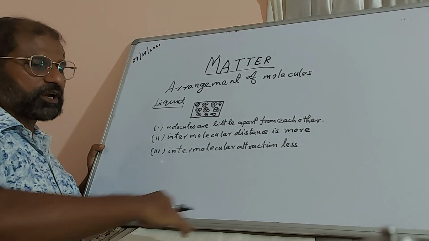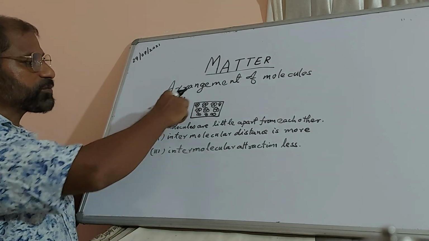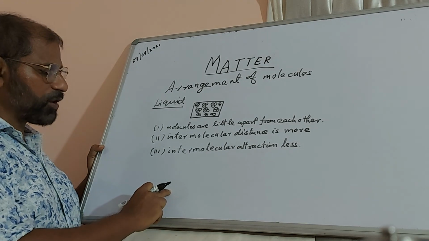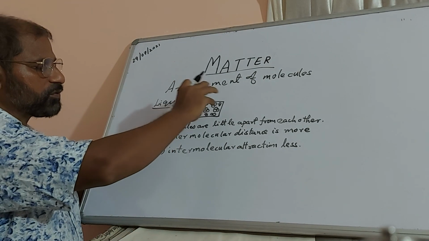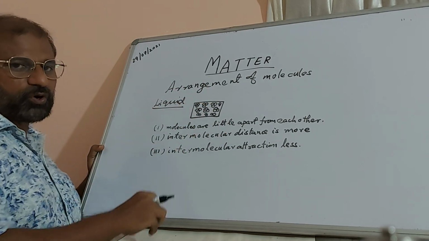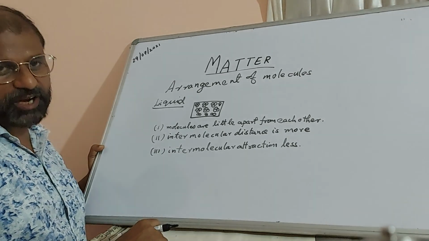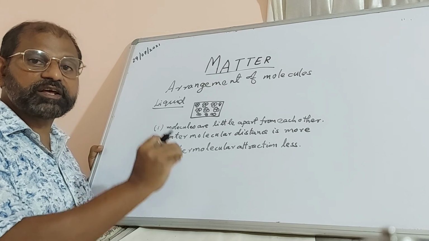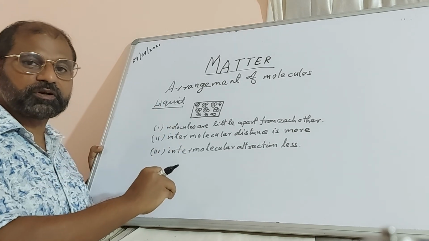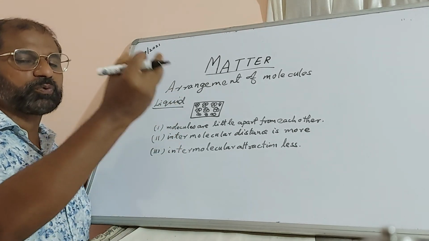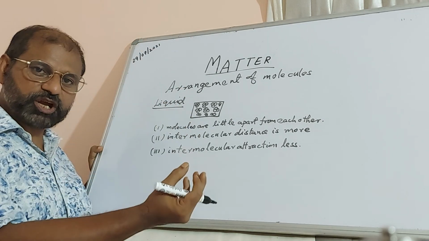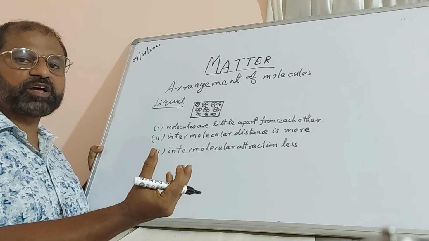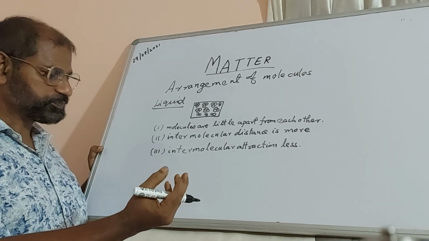Oil, if you pour, again spreads, it flows. That is because of the distance between the molecules, they are able to move around. And since they are able to flow, they don't have a definite shape. They always take the shape of the container in which you are putting them in. Any liquid you put in a container, if you put water in a bottle, it takes the shape of the bottle. If you pour water in a glass, it takes the shape of a glass, right?